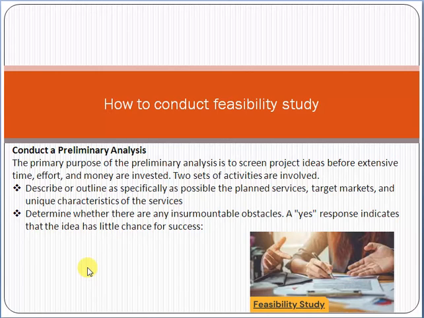So let's start. How to conduct a feasibility study. First of all, we have to understand what a feasibility study basically means. Friend, whenever we are going to initiate any project, or take some initiative, at an organizational or personal level, we want to check the feasibility.